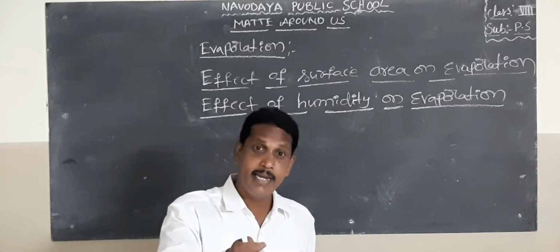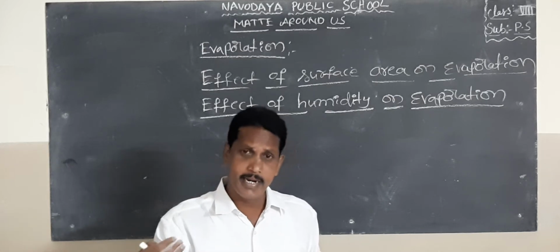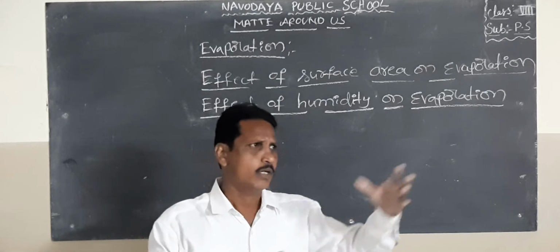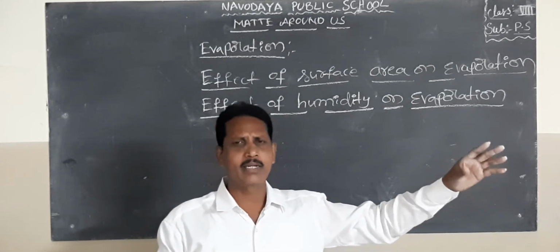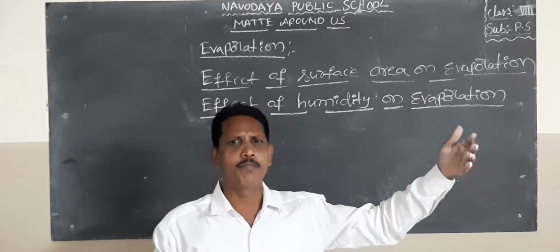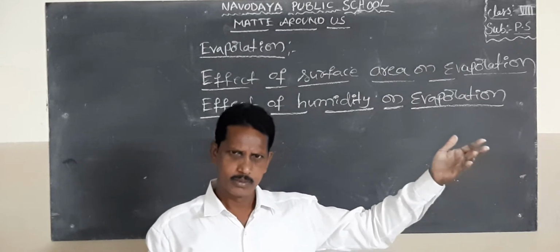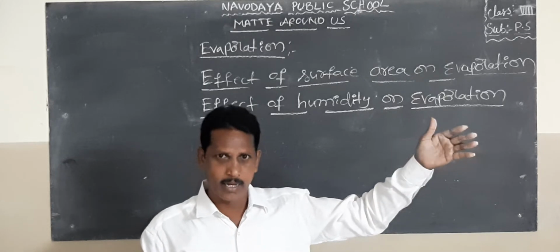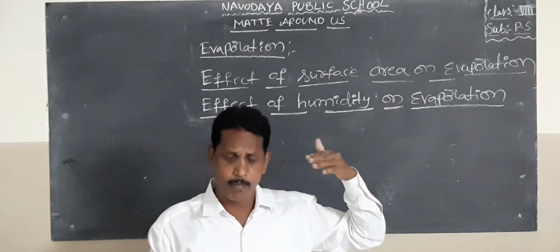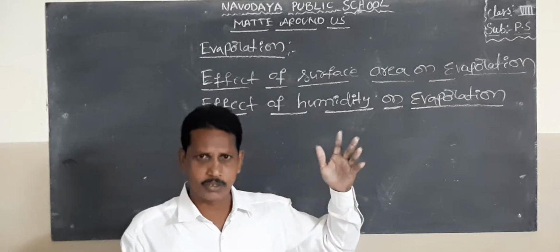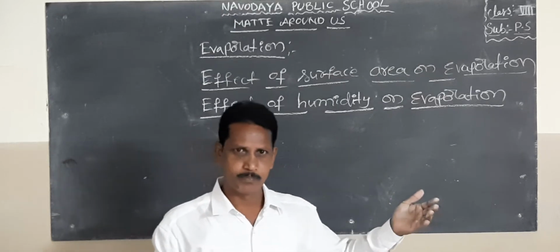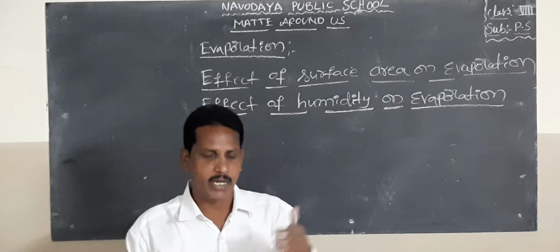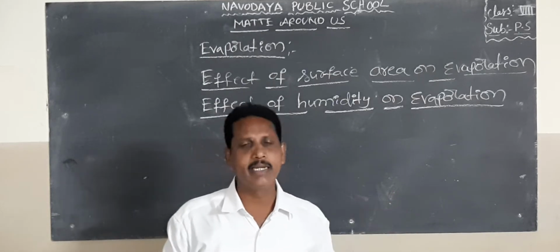In the sunny days, summer days or windy days, air blows very fast through any wet cloth. The wet cloth dries very fast. That means the water in the wet cloth escapes in the form of vapor state. That is the evaporation. So if humidity increases, the evaporation process decreases.